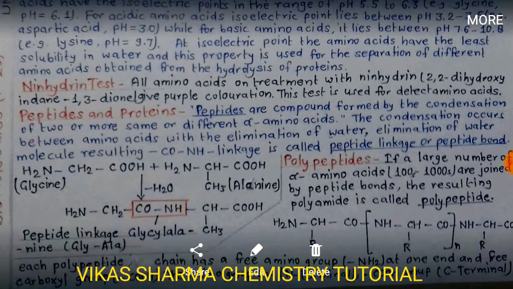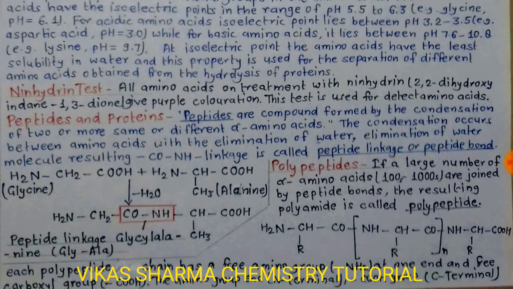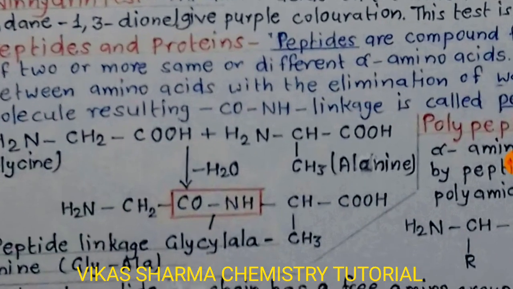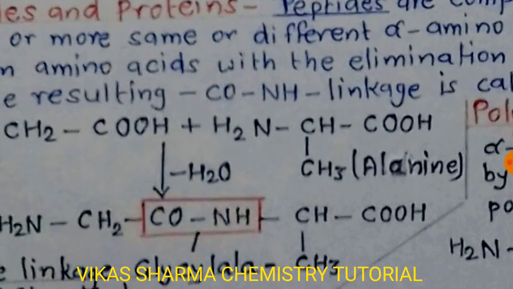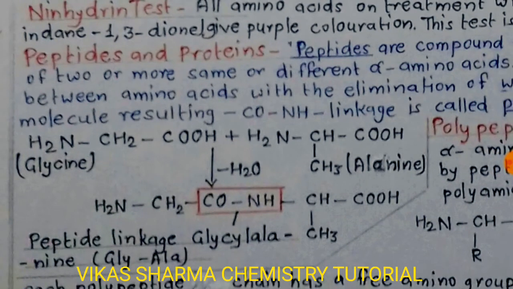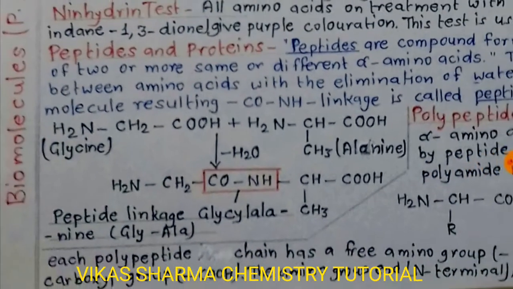So the next topic is peptides and proteins. Peptides are compounds formed by the condensation of two or more same or different alpha amino acids. The condensation occurs between amino acids with the elimination of water. The resulting CONH linkage is called a peptide linkage or peptide bond. You see on the display the amino acid glycine removes its OH group, and alanine removes a proton, so they form water. With elimination of water, the bond made between them is known as the peptide bond.